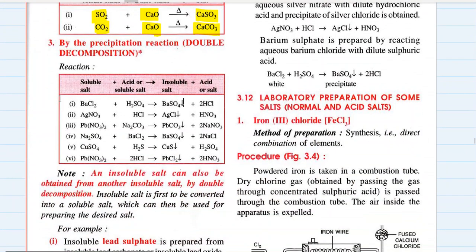The third method is by the precipitation reaction, double decomposition. When a soluble salt reacts with an acid or another soluble salt, it gives an insoluble salt with an acidic solution or salt solution. So barium chloride plus sulfuric acid gives barium sulfate plus hydrochloric acid. Sodium nitrate plus hydrochloric acid gives sodium chloride plus nitric acid. Lead nitrate plus sodium carbonate gives lead carbonate plus sodium nitrate. One of which is always precipitated because it's an insoluble salt, and one of which is always in soluble form. That's why it is in solution form.